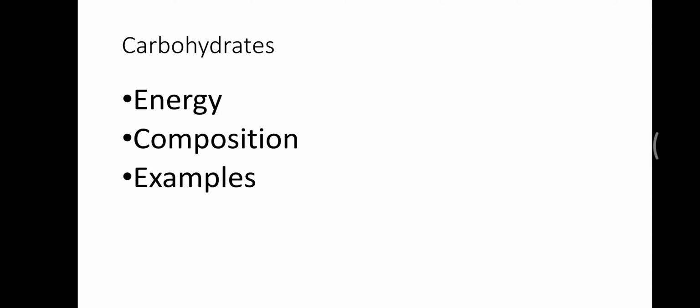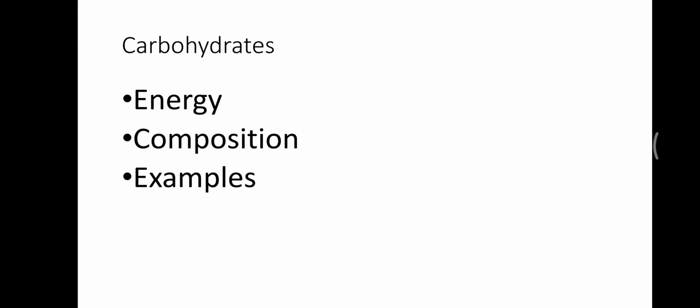Next thing is carbohydrates. They are also a source of energy. Carbohydrates supply our bodies with most of the energy that we need. If we talk about the composition of carbohydrates, then carbohydrates are compounds made up of the elements carbon, hydrogen and oxygen.